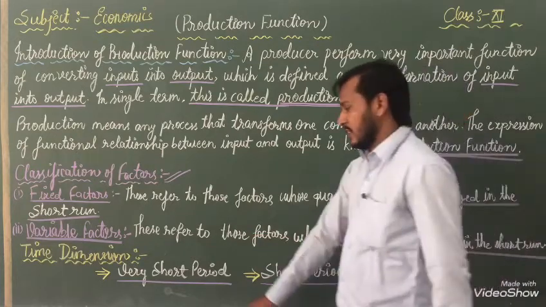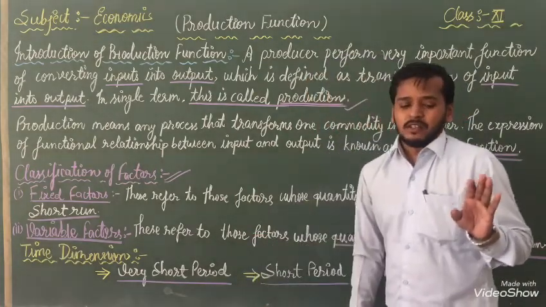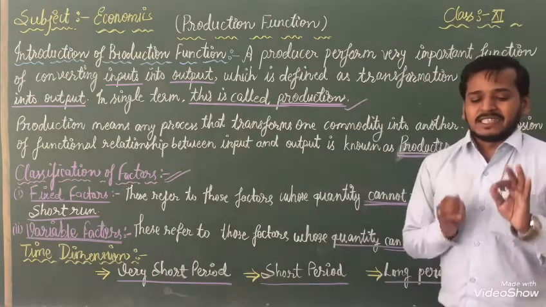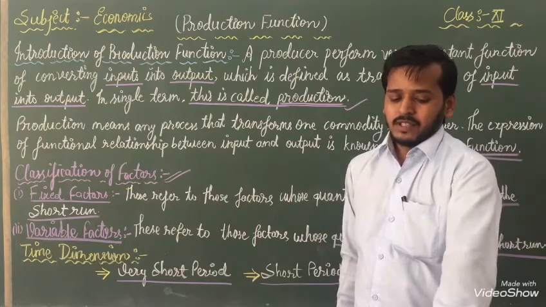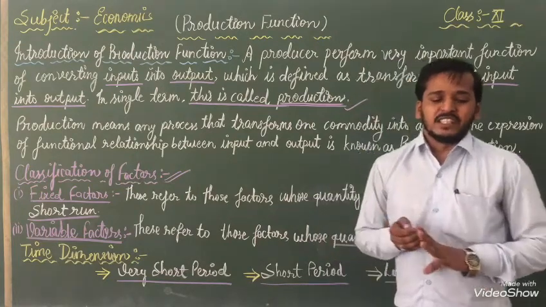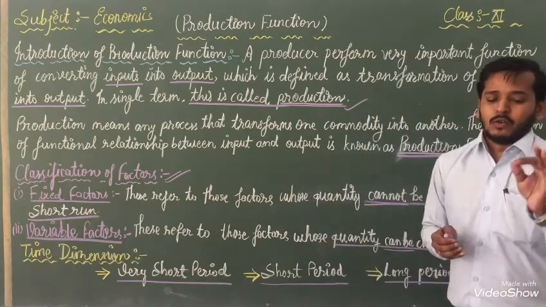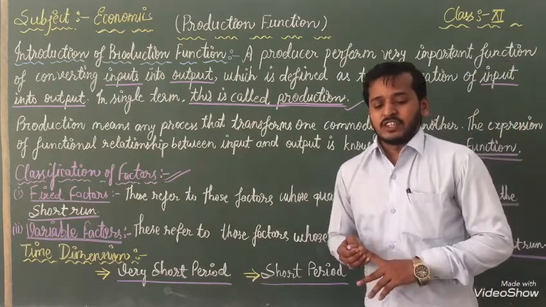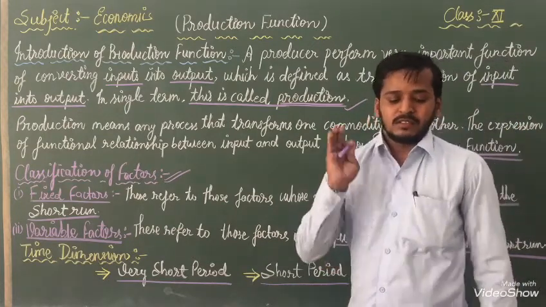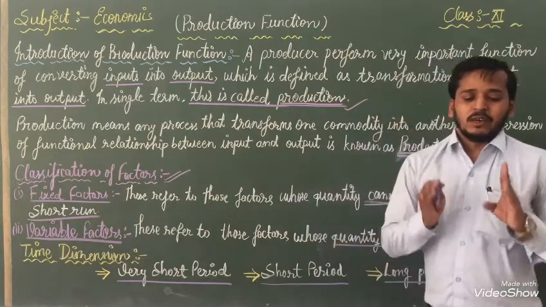Once again, definition: very short period. Very short period means this time period is too short, so production cannot be increased. For example, no factor is variable in this time period, so the production function will not be variable.